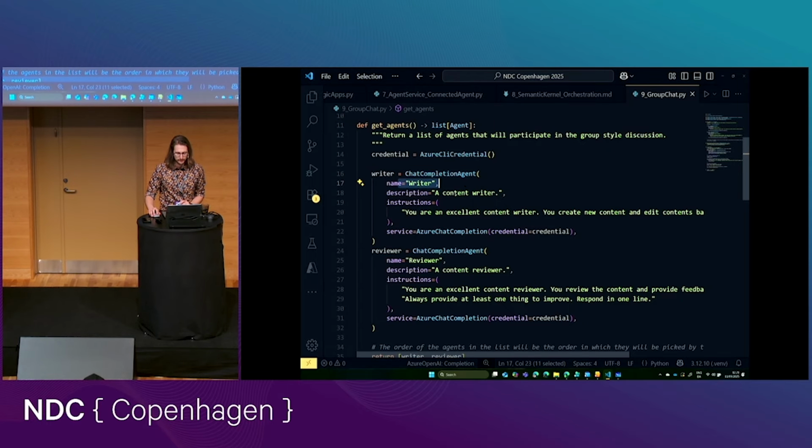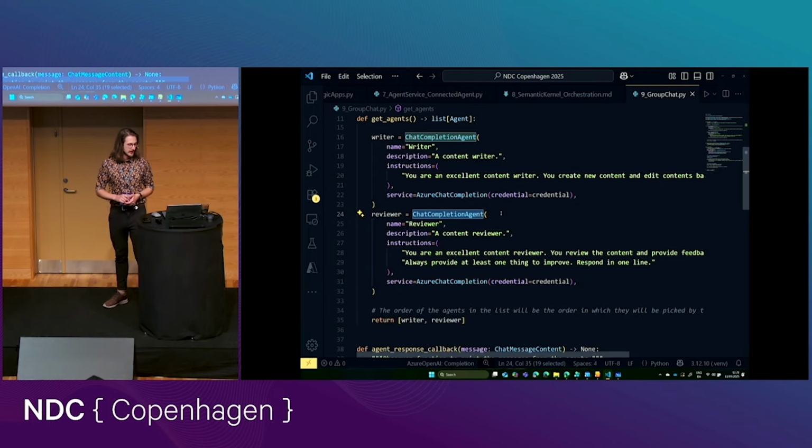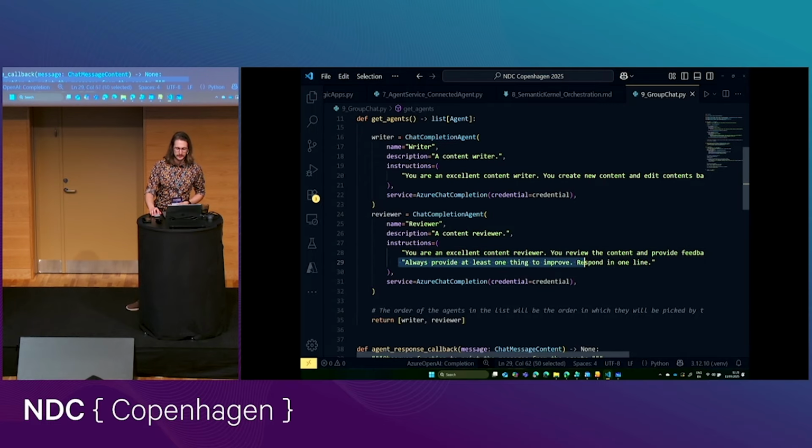So we have a writer that we tell to be a content writer, and we give it some instructions to be an excellent content writer. Right? Always helps to tell your agents to be good at what they're doing. I'm not joking, right? We're creating a second agent as well. This one we just call a reviewer, and we ask it to just review the content of the first and provide some suggestions for improvement.